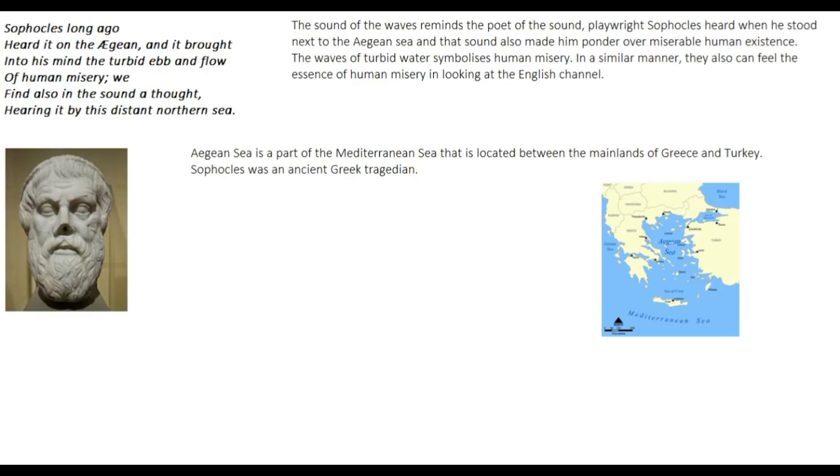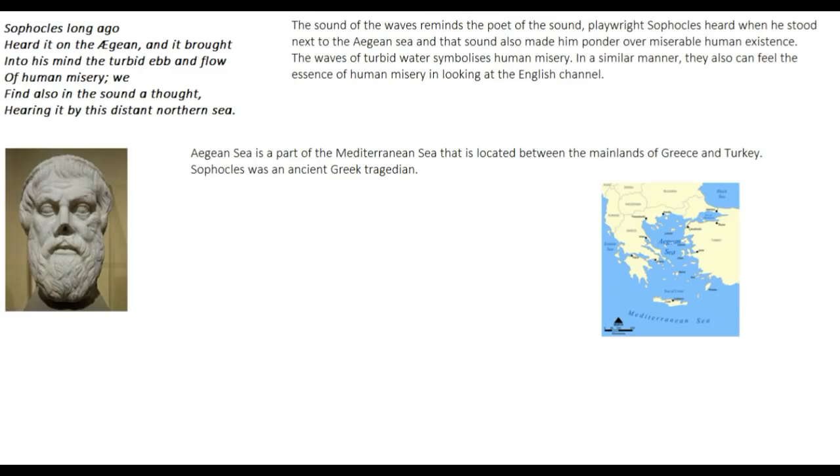Okay, we find also in the sound a thought, hearing it by this northern sea. And now the poet says that we also find similar thoughts. This refers to the poet and his wife, probably, that we also have similar thoughts when we are listening to the sound of the northern sea, that is the English Channel, the sea that is flowing between France and England.